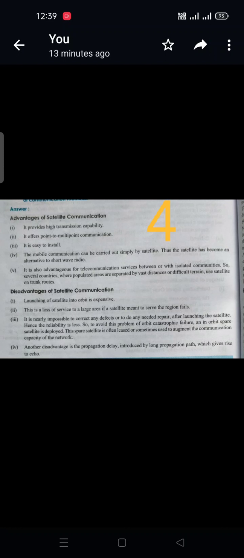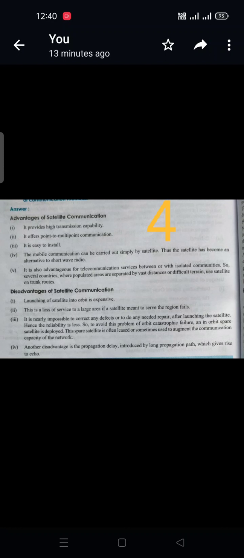The satellite has become an alternative to shortwave radio. One of the advantages is services to isolated communities. Several countries where populated areas are separated by vast distances or different terrain use satellites on trunk roads.